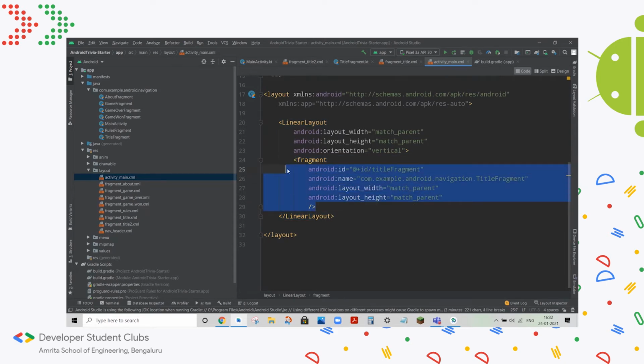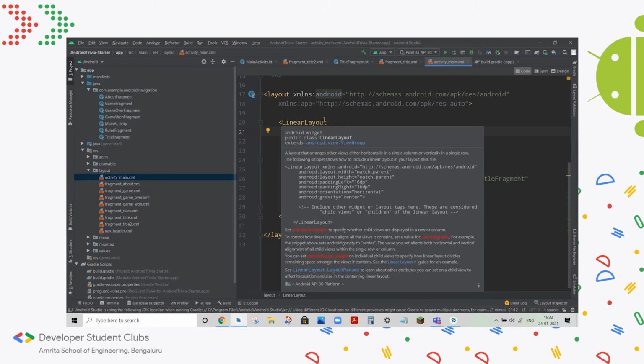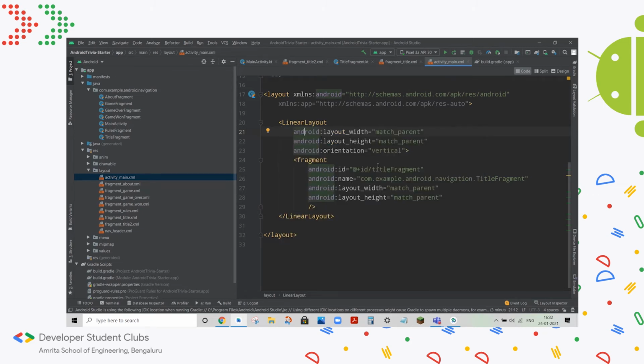This is how XML works. Basically, you have different tags, and the syntax is pretty self-explanatory. So here I've added a linear layout component, and here I've added a fragment component. In the fragment component, I mention which fragment we're referring to and other properties.